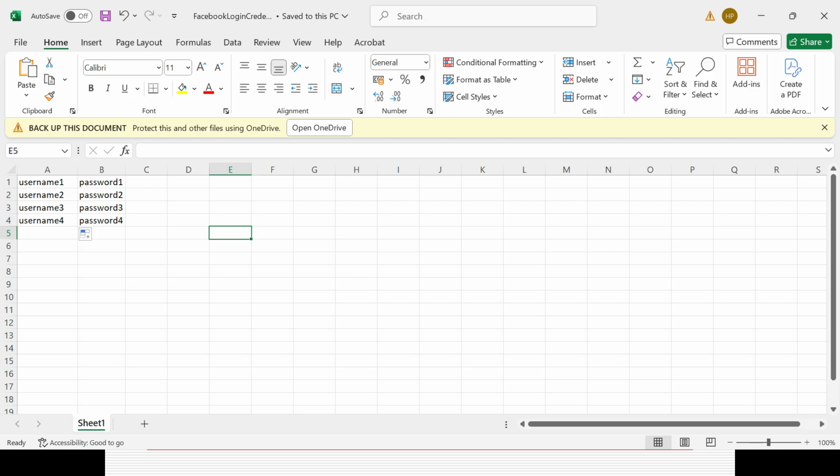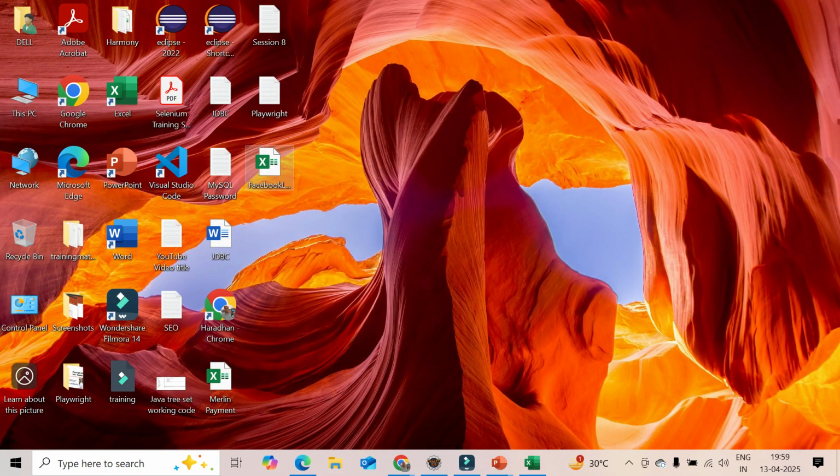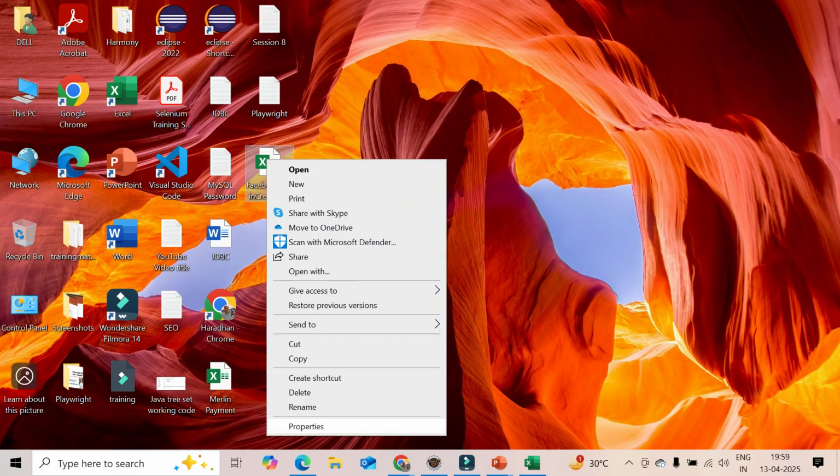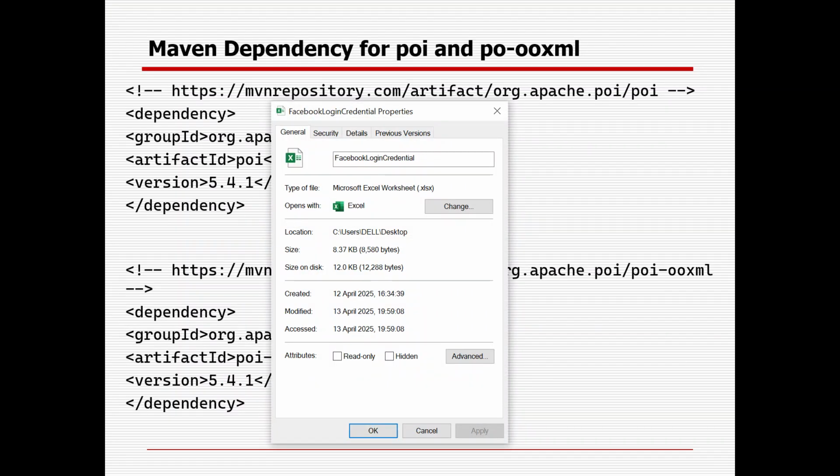So how will we read the Excel sheet? First you need to go to the path of the Excel sheet. How can you find it? If you go to the properties, this is your path, right? This is the path where the Excel sheet has been kept. And what is the name of the Excel sheet? Facebook login credential. What is the extension of the Excel sheet? .xlsx. So first you need to go to the path of the Excel sheet, then the Excel sheet name with the extension.